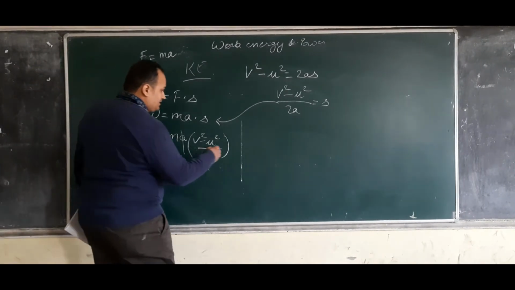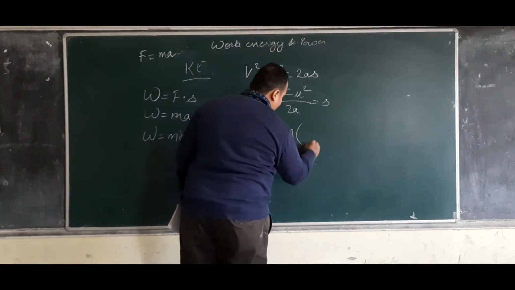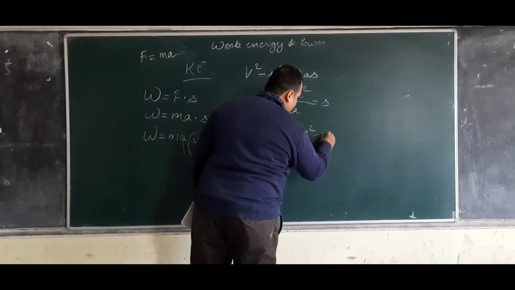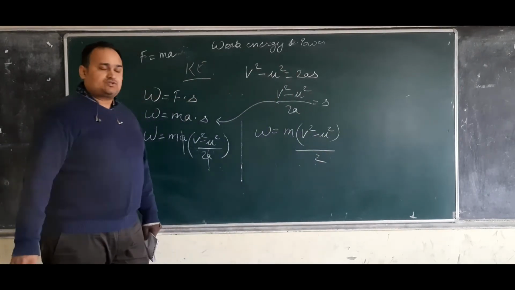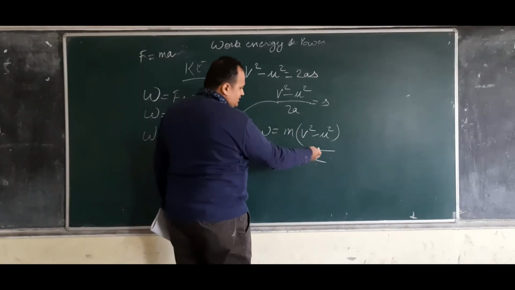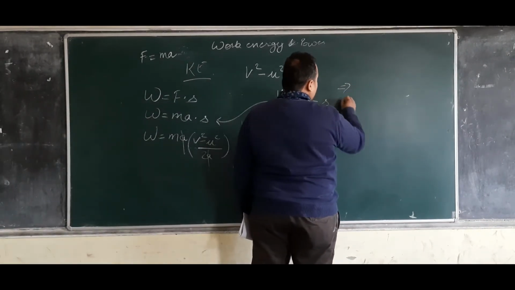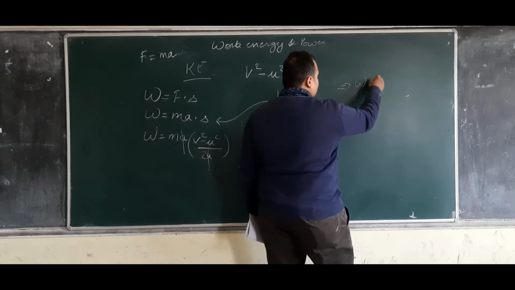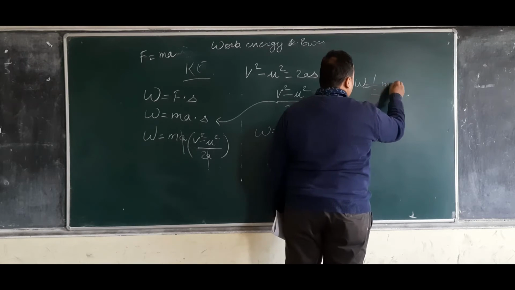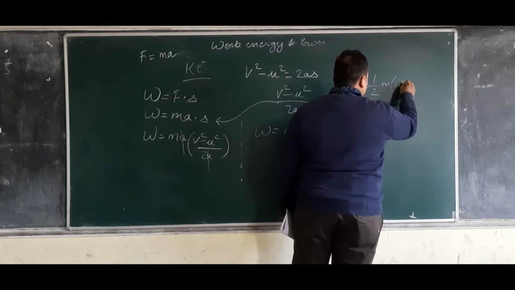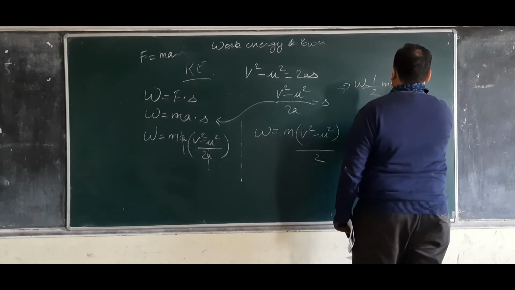So what we receive here is W is equal to M (V square minus U square) upon 2. Because it's a 2, I can take it as common. What I will receive here is W is equal to half M (V square minus U square).